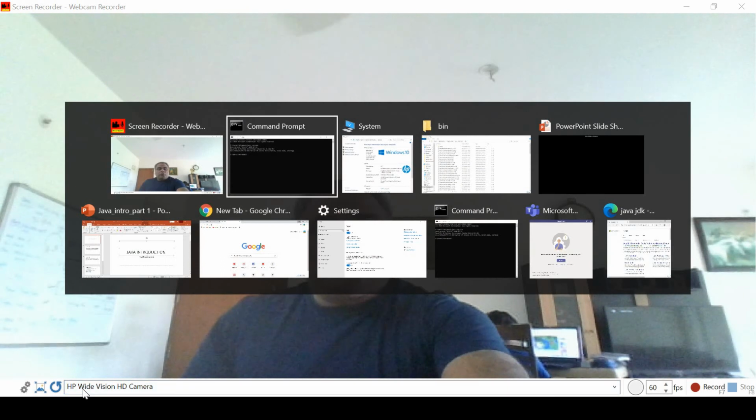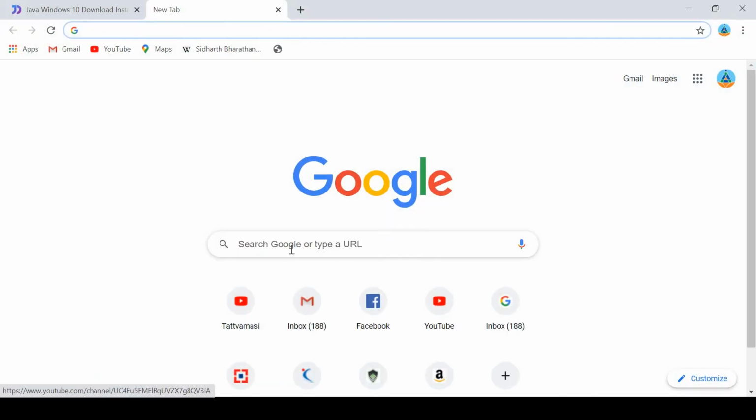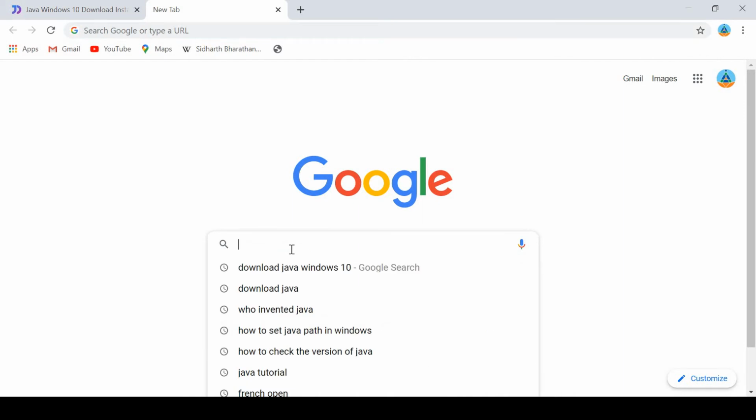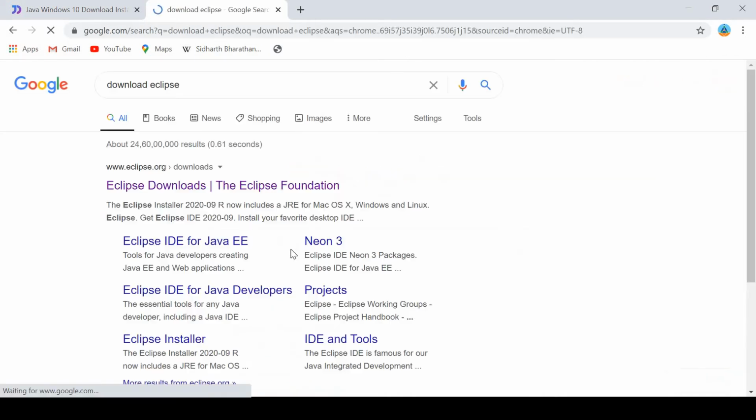Even it's a simple process. You can go to Google and download Eclipse, but you need to understand it's a huge file. It will take some time to download it, and you can install it. That's all. It's a simple process.